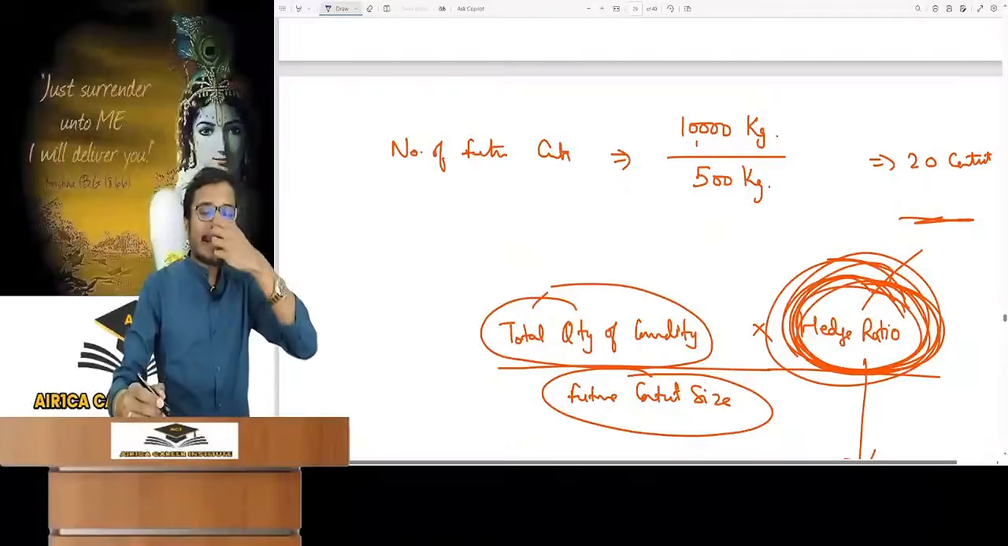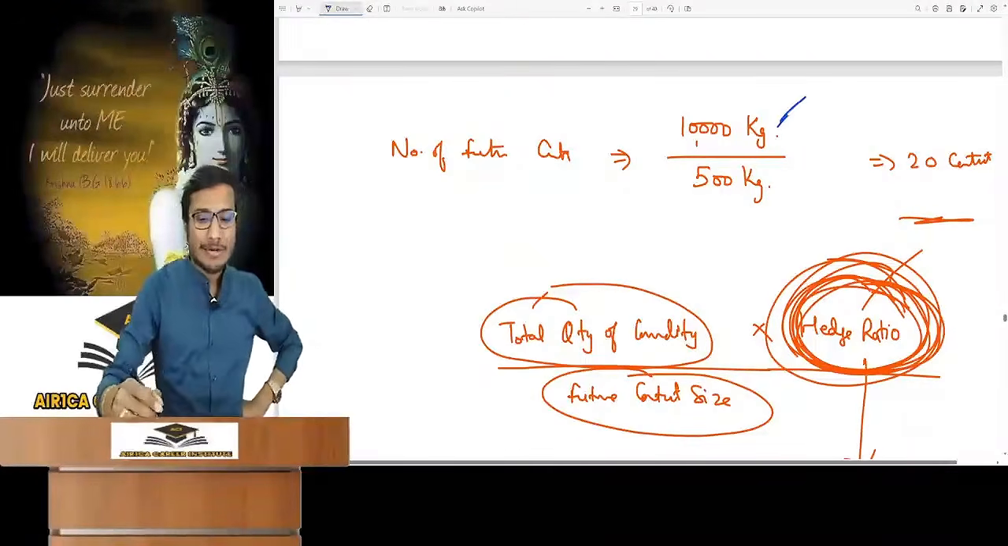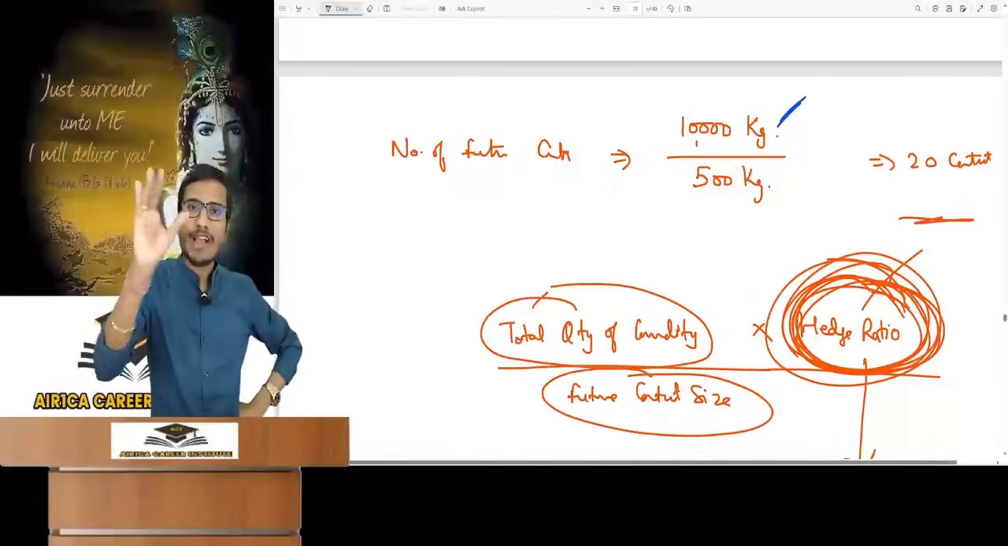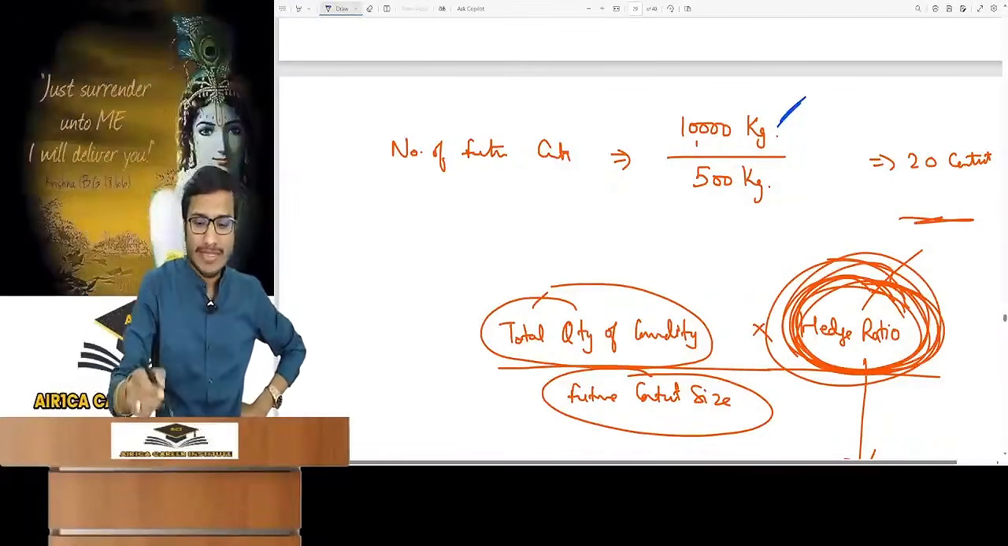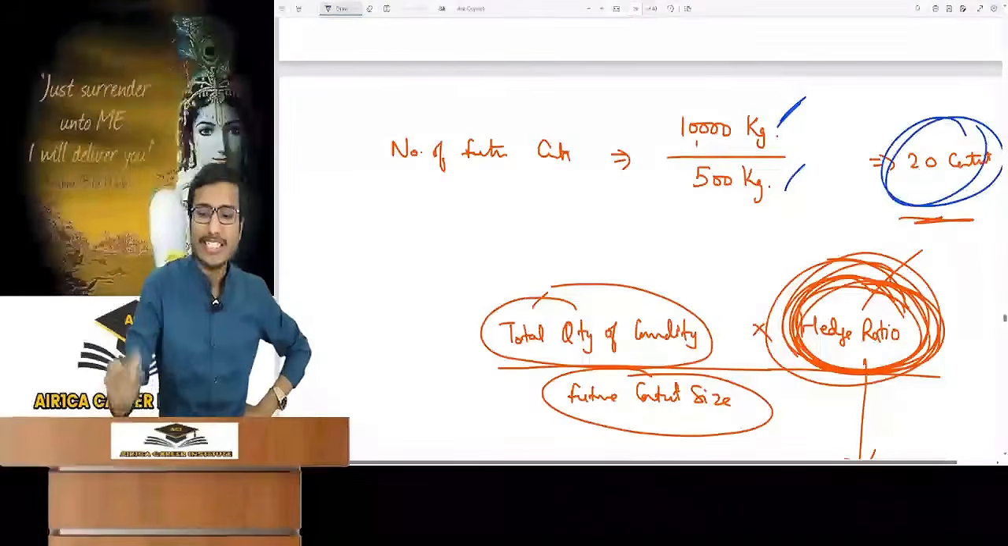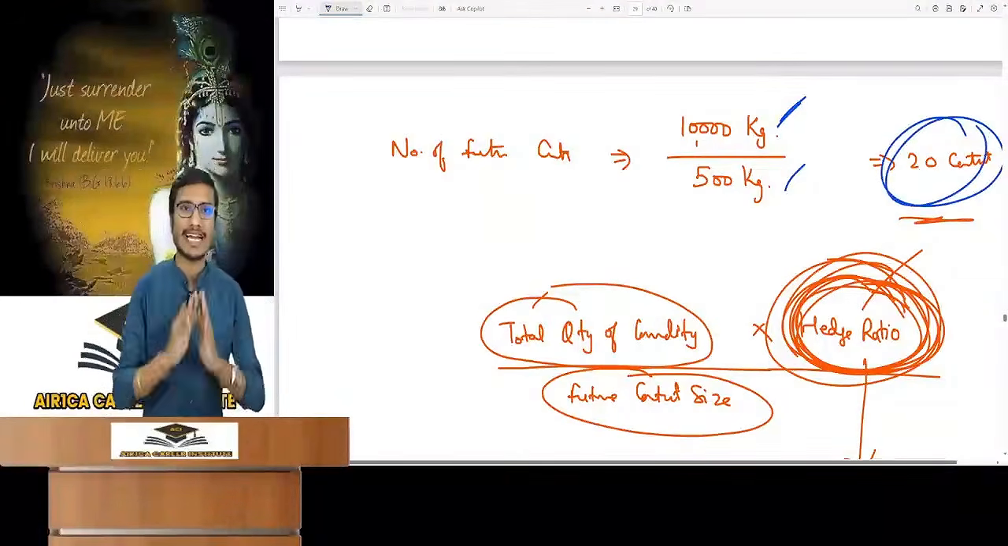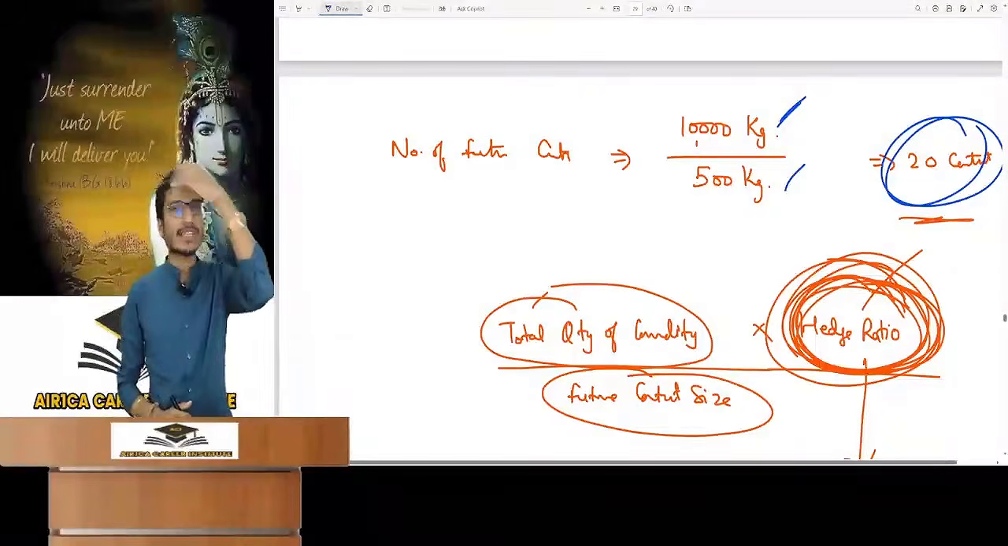How to calculate the number of contracts? A total of 10,000 kg of gold is to be hedged. One future contract on which there will be betting will be of 500 kg of gold. So how many contracts should you do? 20. You have to find the number of contracts on the basis of quantity and not on the basis of amount. Keep this difference in mind.